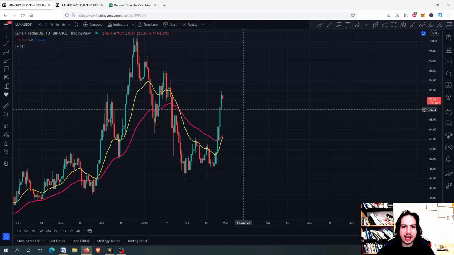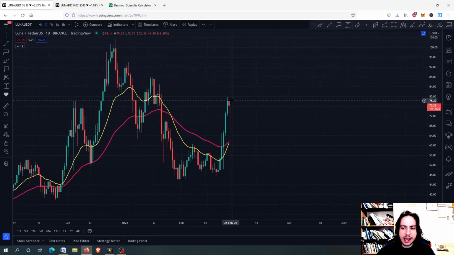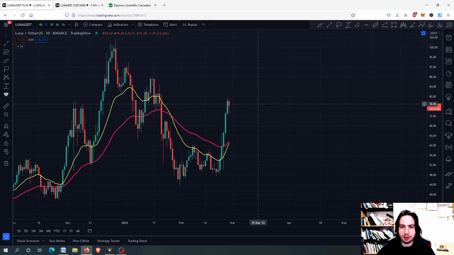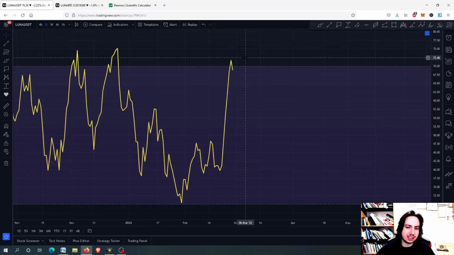Let's go right now and see Luna against USDT and Luna against Bitcoin chart. What we have right here is that we stopped a little bit at the 78.3 around there, Tether USD. I'm going to tell you exactly why. First of all, let's see the risk metrics. On the daily RSI, we have a very high risk.